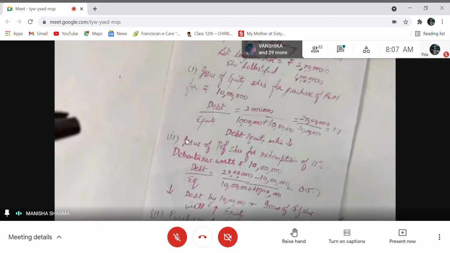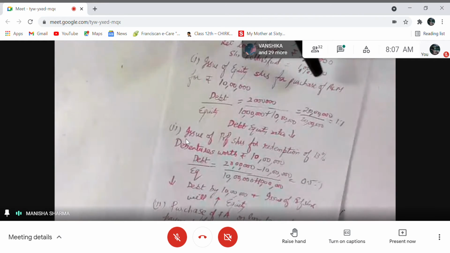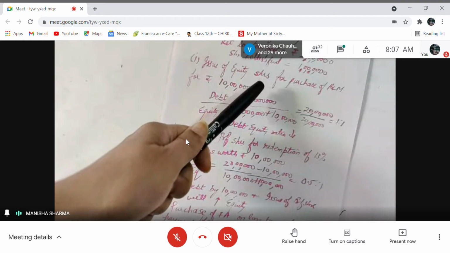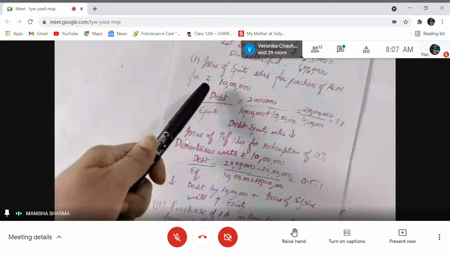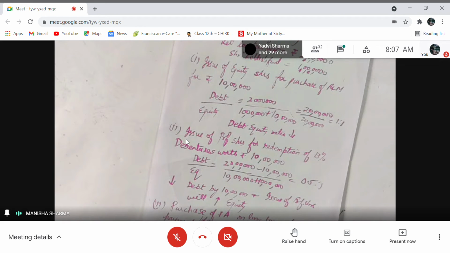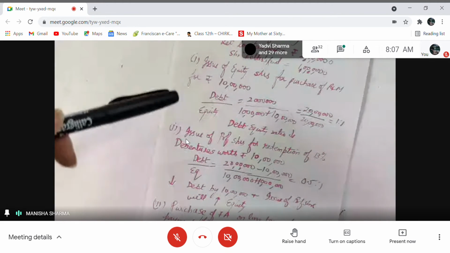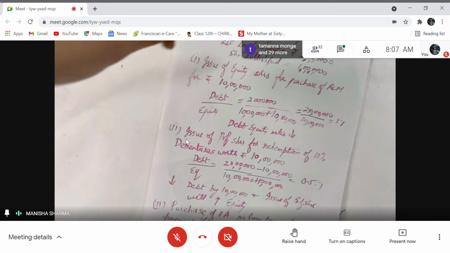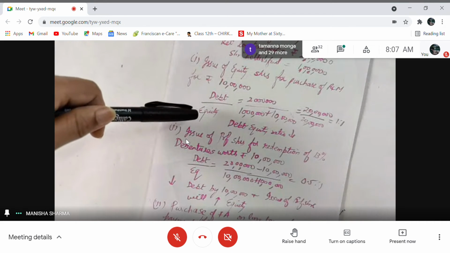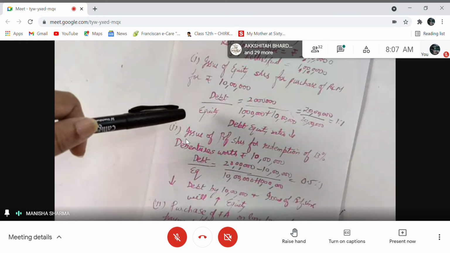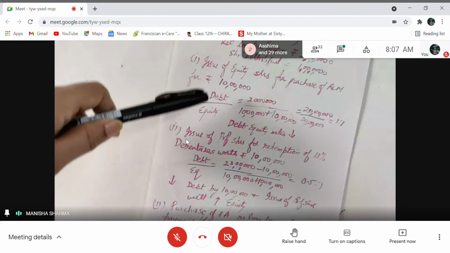Now, the first case is issue of equity shares for purchase of plant and machinery for 10 lakh. We know that equity shares are issued to purchase plant and machinery. Plant and machinery will impact fixed assets. Fixed assets will not affect both debt and equity, but issue of equity shares will increase equity by 10 lakh.